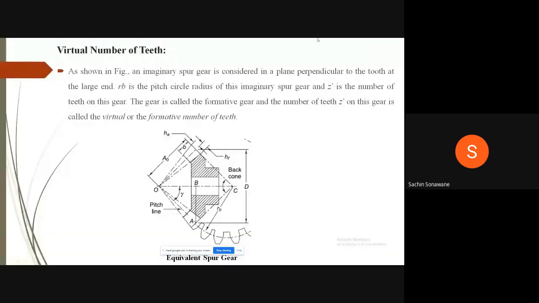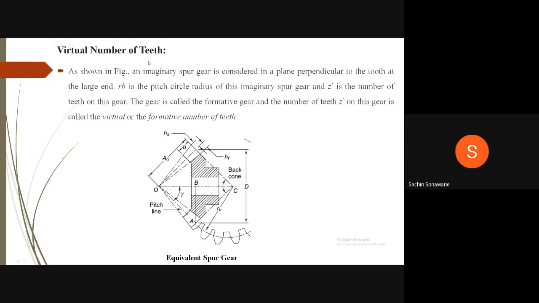Good afternoon. Today we will see virtual number of teeth, force analysis, problem on force analysis, and maybe beam strength of bevel gear.